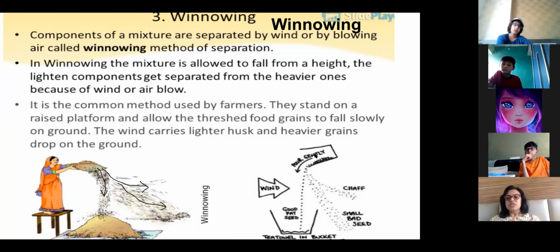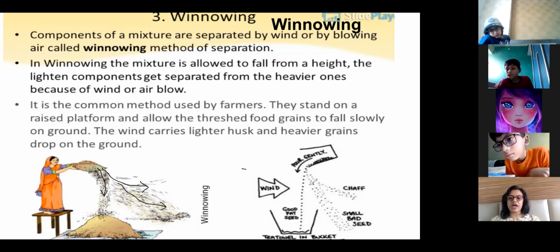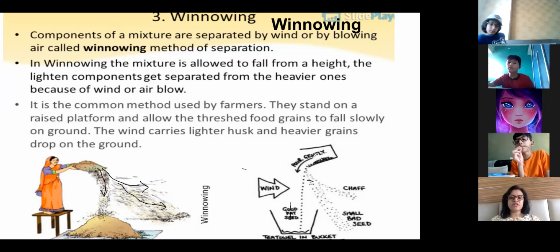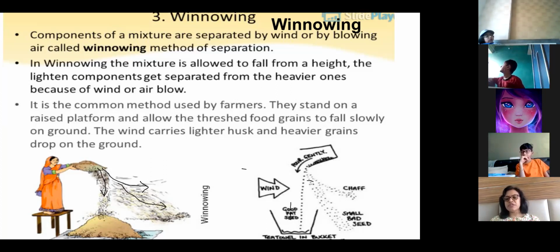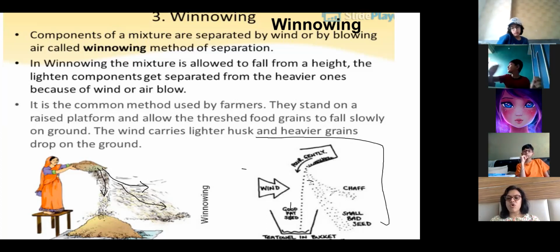Not this diagram. See, what happens when you are pouring something gently, the mixture is poured like this. Wind direction is in this direction. So the chaff, with the lighter particles and the small bad seeds, which are the impurities, these lighter particles will flow in the direction of wind. So direction of wind is this way. So this will flow in this direction and the heavier particles will fall down. The seeds, the grains, will fall in the trolley. Yes, in the trolley, and the lighter particles will move away with the wind. So this diagram you draw, this is the process of winnowing, okay?